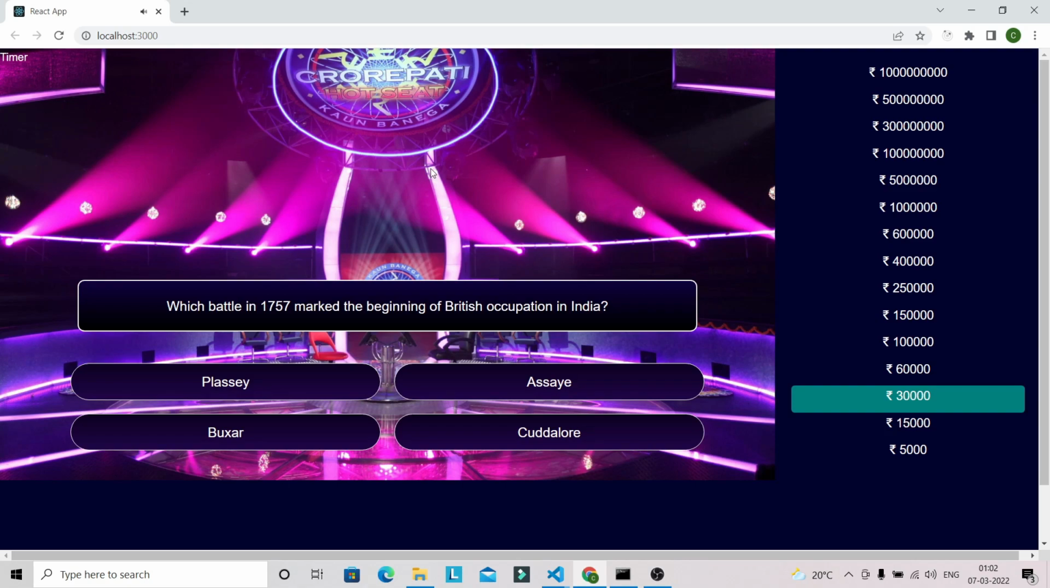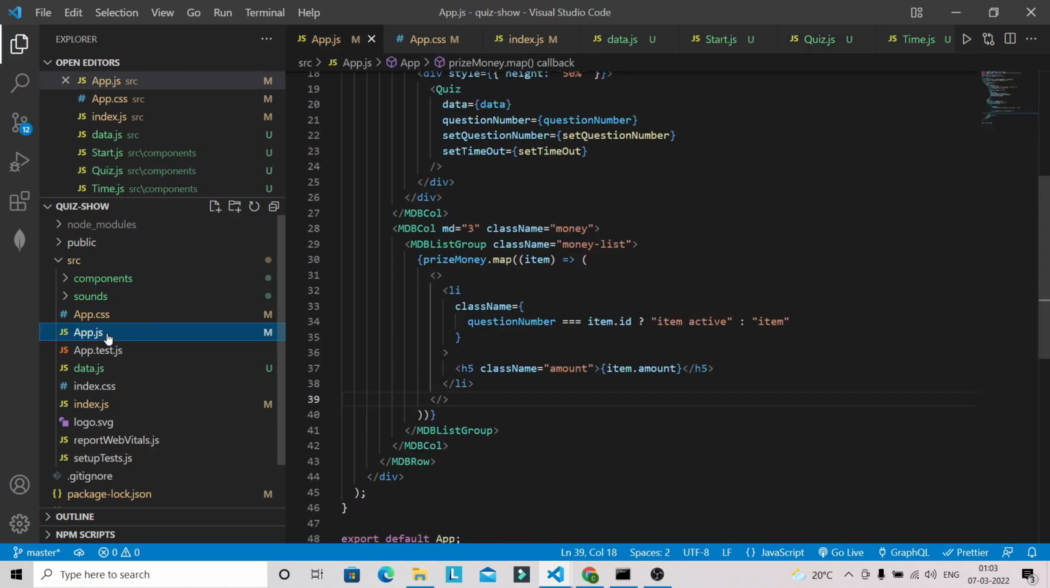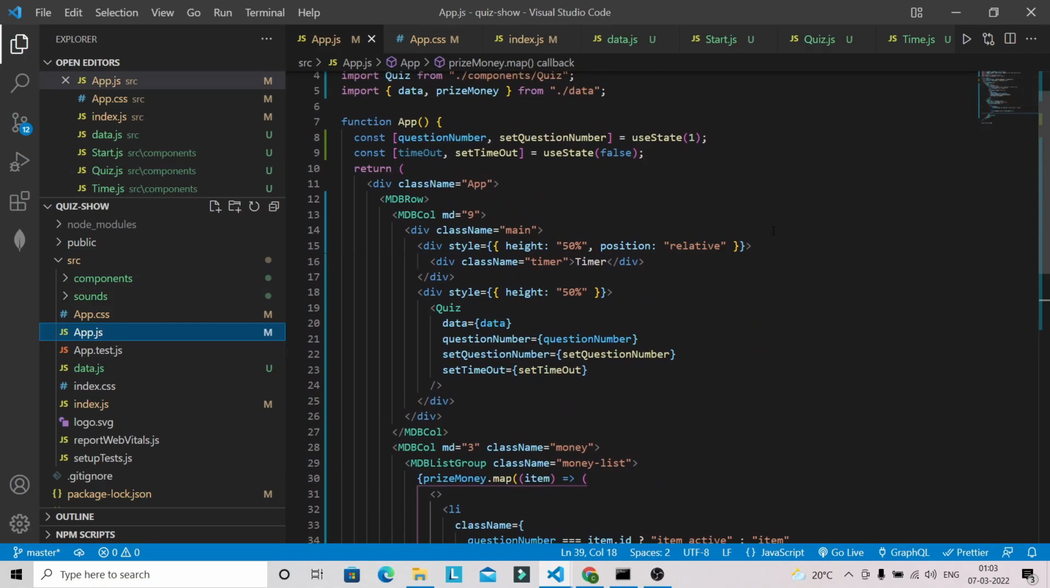So this is working as expected, you can see that, and this prize money also is getting updated. So with each correct answer our question number gets changed. So let's go to the VS Code and work on the rest of the functionality. So I'm going to work on the timer part first. Okay, so here we have a timer. So first I'm going to work on this timer component.